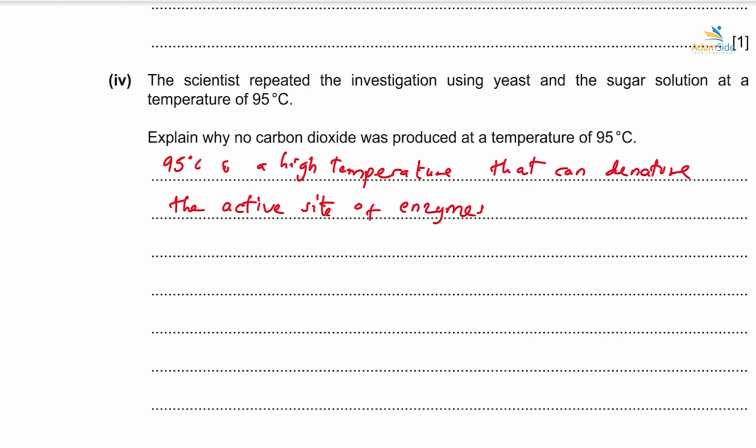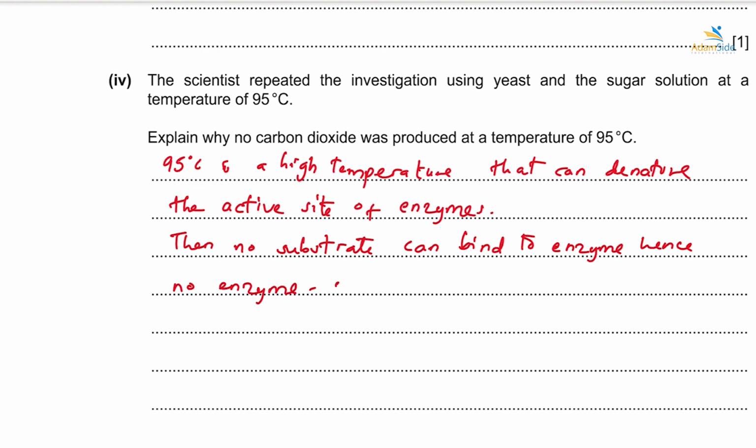Then no substrate can bind to the enzyme, hence no enzyme substrate complexes are formed, and no products obtained.